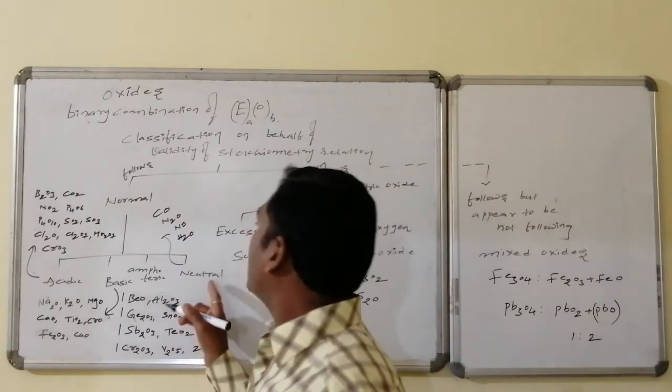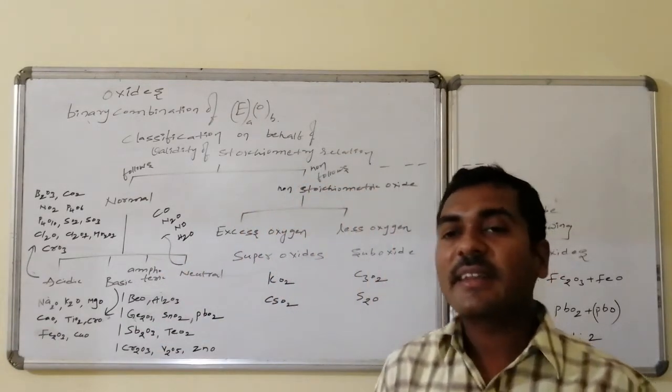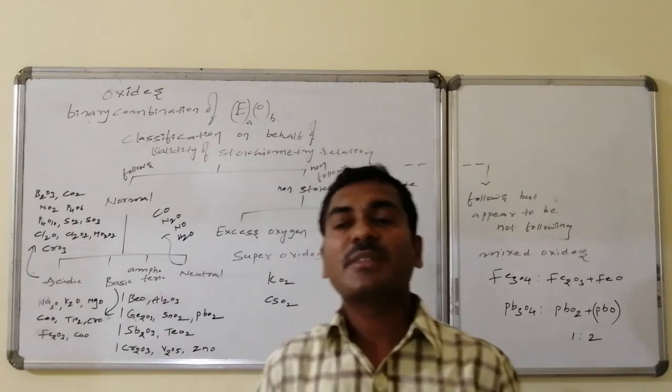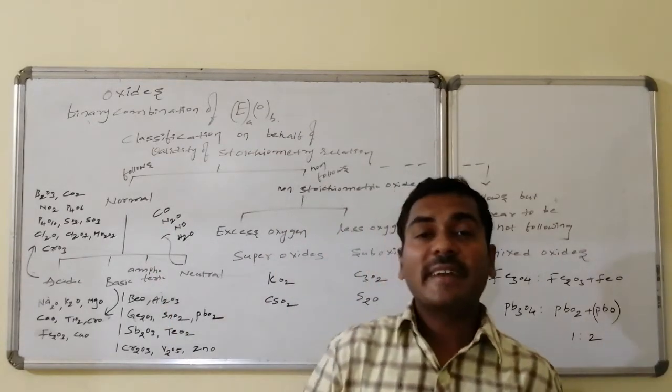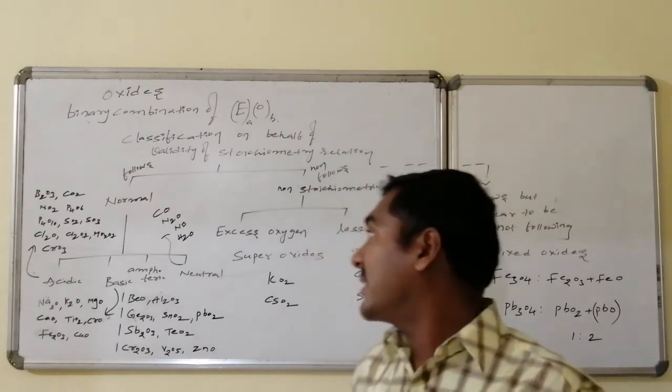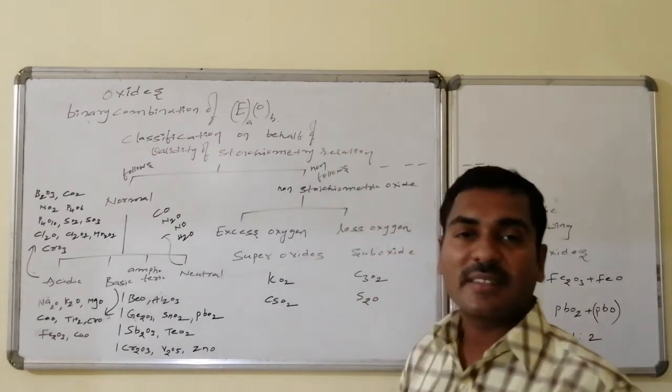The next one is neutral. Those which neither readily combine with the acid nor with the base are said to be neutral. Carbon monoxide, similarly nitric oxide, nitrous oxide, followed by water, these are neutral oxides.